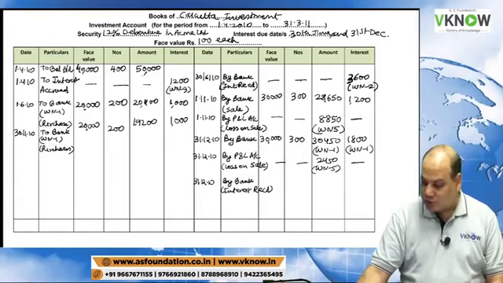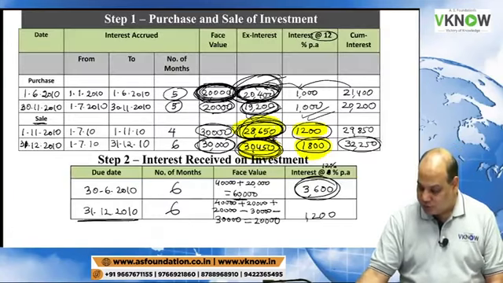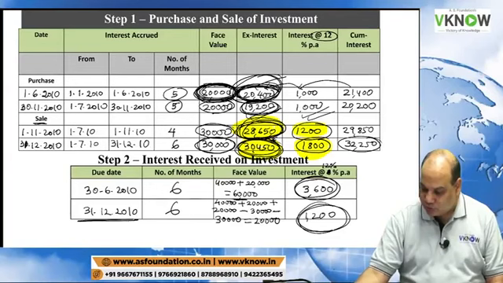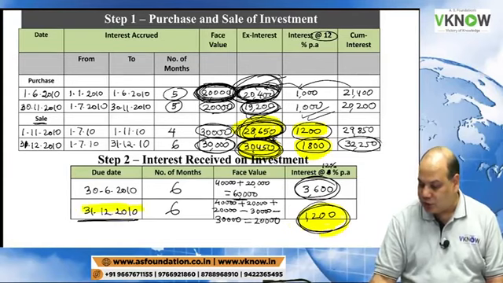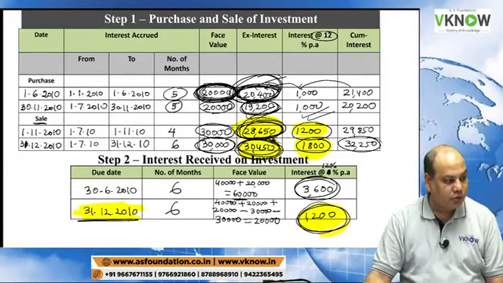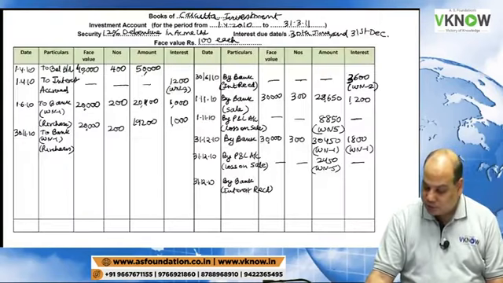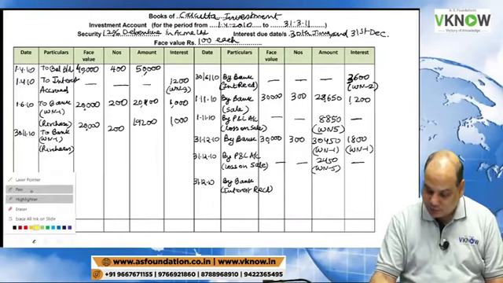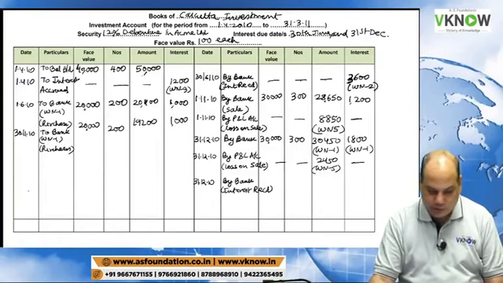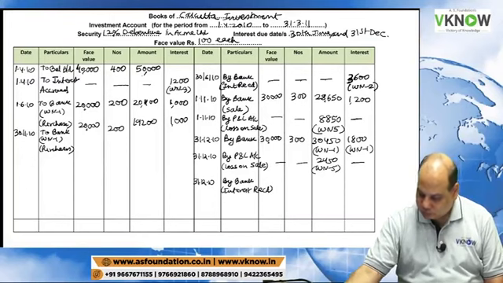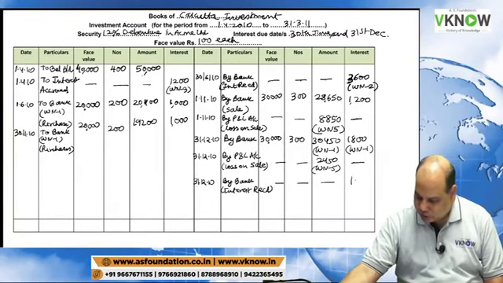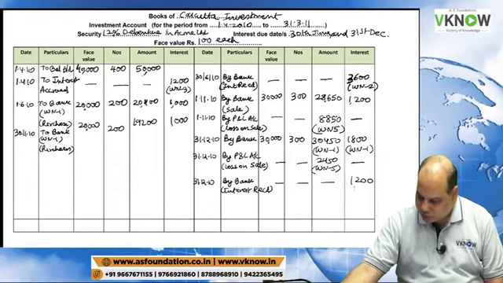Let me check below: working note 2 below, you can see 1200 rupees. This is the interest received on 31st of December. So we will write interest received 1200, working note 2.